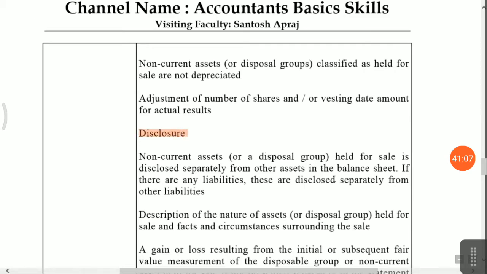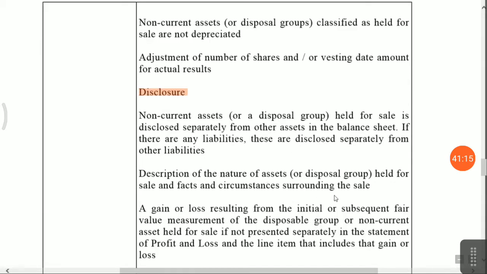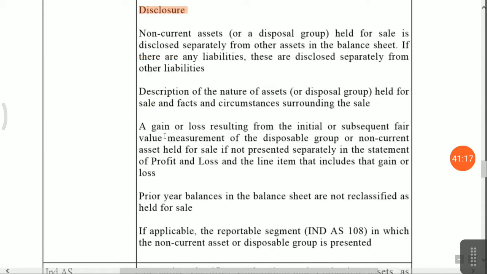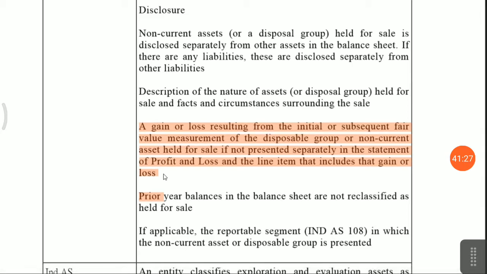Non-current assets held for sale are disclosed separately in your notes to accounts. If there is any liability, it is disclosed separately. Also disclose a description of the nature of the assets or disposal group, and any gain or loss resulting from subsequent fair value measurement, if not presented separately in the statement of profit and loss, in the item that includes the gain or loss.